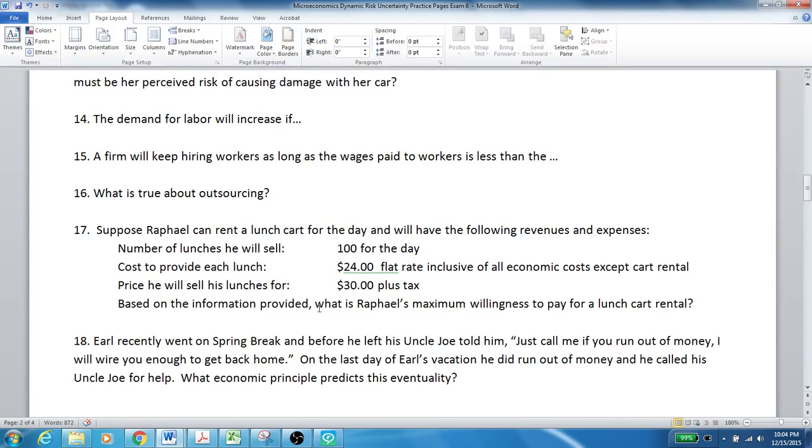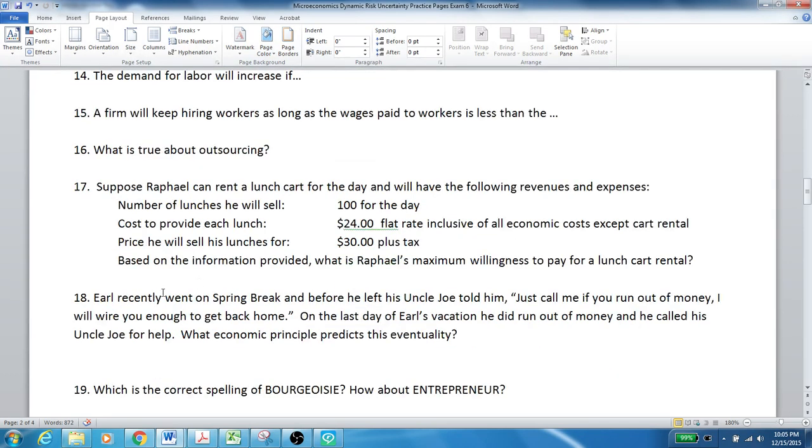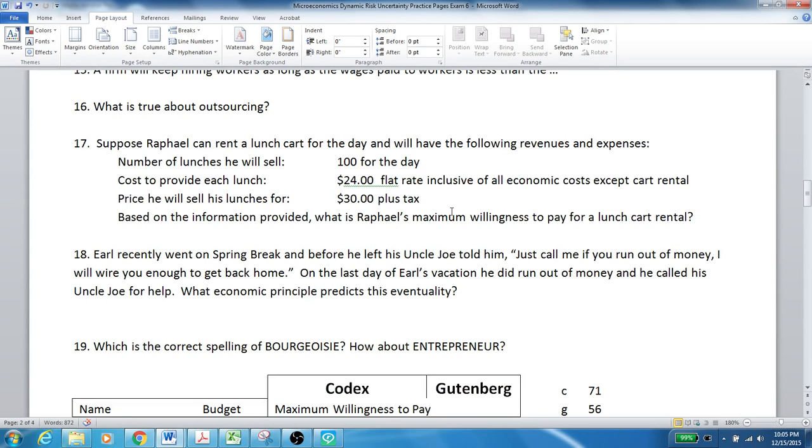So based on the information provided, what's Raphael's maximum willingness to pay for a lunch cart rental? He's willing to pay up to $600 for that rental and not more than that, because then he'll be operating at an economic loss. If he can get the lunch cart for less than $600 a day, then he'll be making some economic profit. For instance, if someone gave him the lunch cart to use for the day, then he'd make $600 in economic profit.